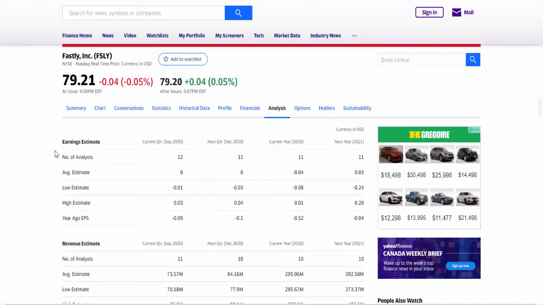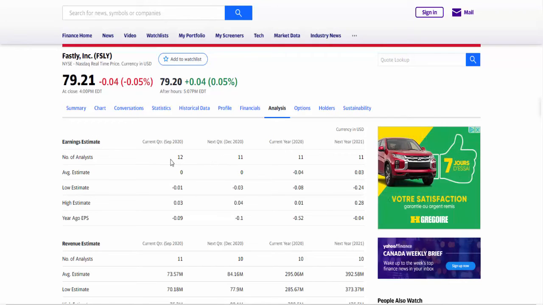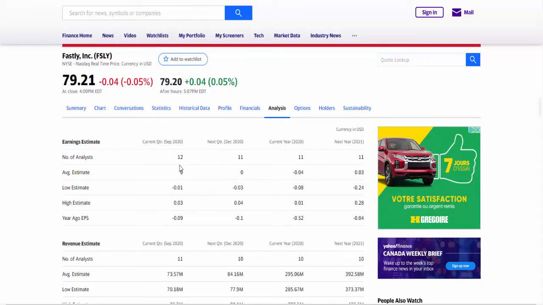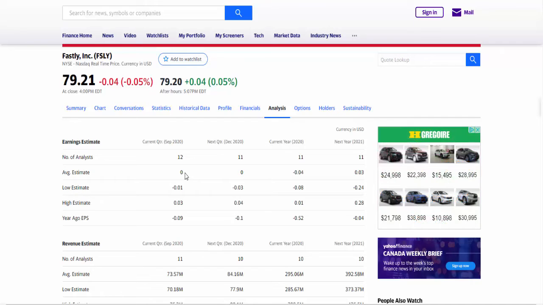So in earnings estimate, out of an average of 11 to 12 analysts, they estimate that for the third quarter, the average estimate was going to be 0, and for last year's it was minus 0.09.